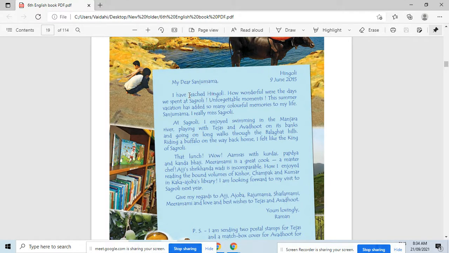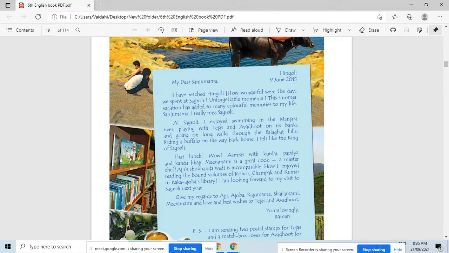Okay, so listen to me. This is the past tense of reach here. हे भूतकाळी रूप आहे reach. Reach म्हणजे काय? पोहोचणे. And reached means पोहोचला. So Raman has reached Hingoli. Raman lives in Hingoli. So when he reached Hingoli, immediately he wrote this letter to his Sanju Mama. Therefore Sanju Mama is the receiver of this letter. He writes this letter to his Sanju Mama who lives in Sagroli.